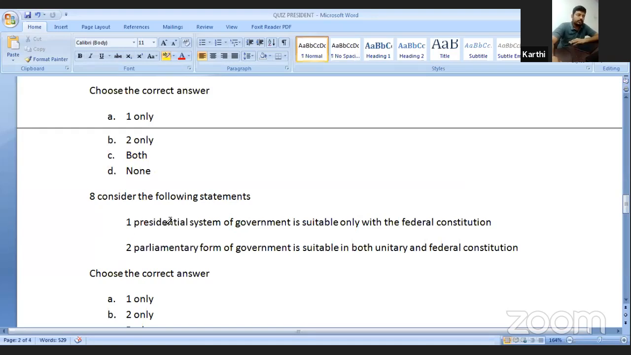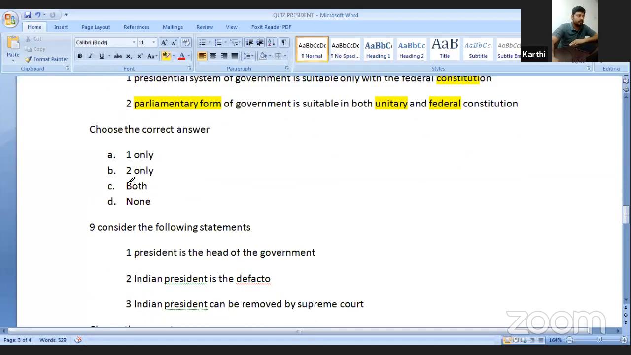Eighth question. Presidential system of government is suitable only with the federal constitution. No, it is wrong. In both federal and unitary, presidential system or parliamentary system can be formed. The presidential system is related to the separation of power between the legislative, executive, and judicial organs. It can be practiced in both unitary as well as federal models. Parliamentary form of government is suitable in both unitary and federal. Yes, the statement is correct. For example, unitary Britain and federal India both have the parliamentary form of government. The second statement is correct. The answer is 2 only.